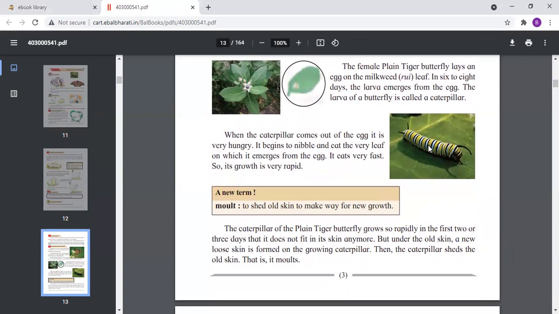Now, when it grows very fast, it becomes fat, and slowly it sheds its skin. That is called the molt. Another term for shedding the old skin is molt. So the caterpillar, in the first 2 or 3 days, tries to remove the skin, and another skin is growing in its place. So the caterpillar sheds the old skin and the new skin is developed on it.